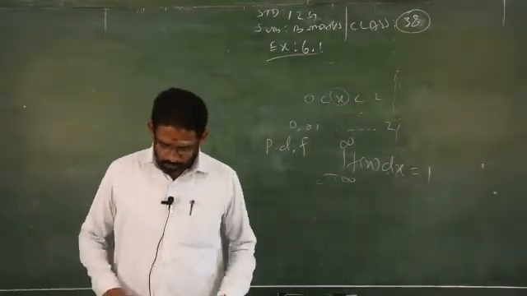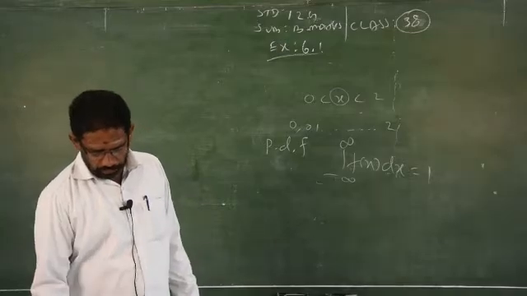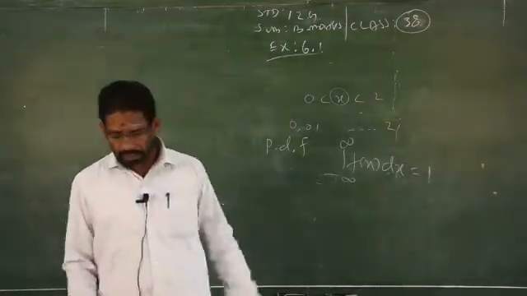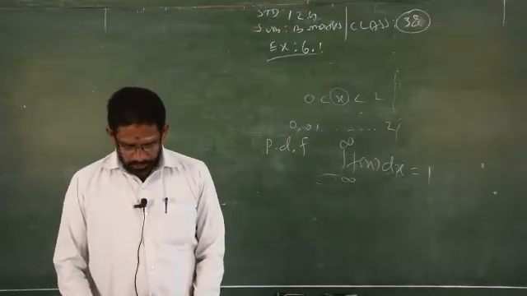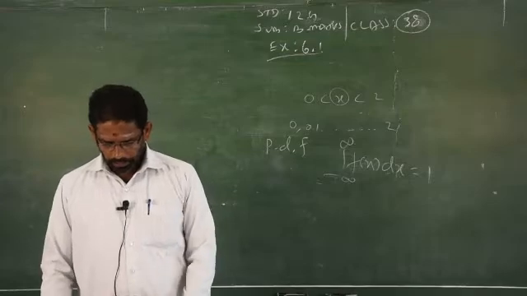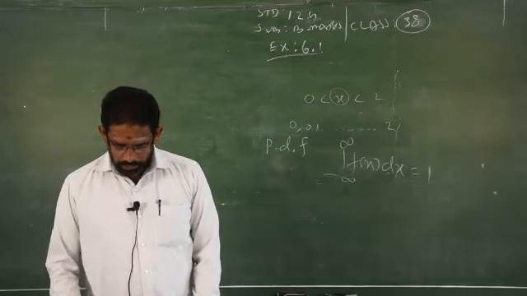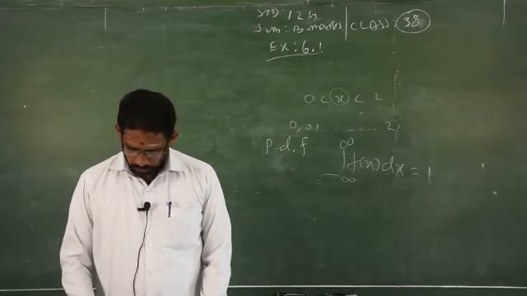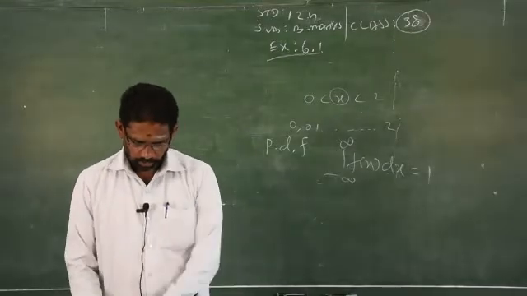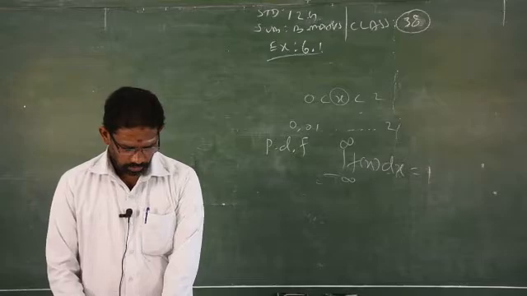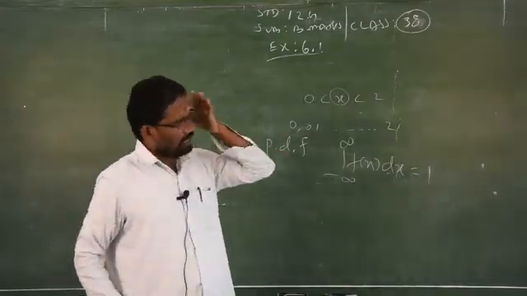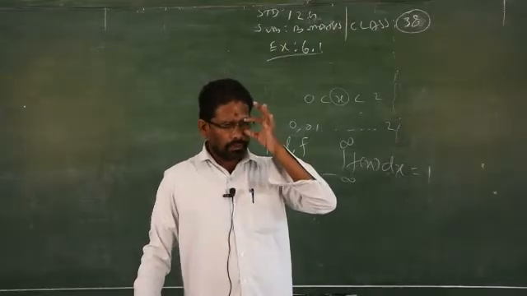So this is the formula for a continuous random variable. You have to memorize the probability density function formula and the PMF formula. Clear?